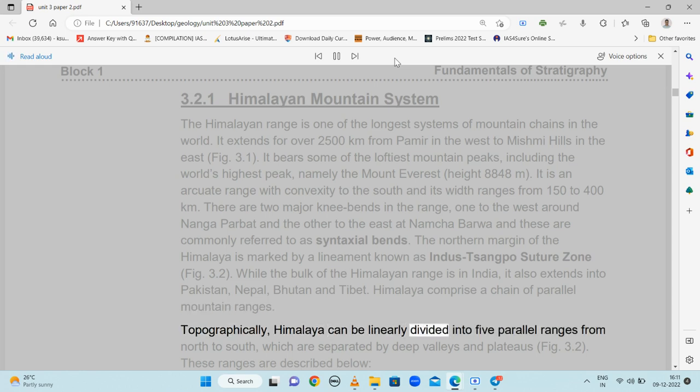Topographically, Himalaya can be linearly divided into 5 parallel ranges from north to south, which are separated by deep valleys and plateaus. Fig. 3.2 These ranges are described below.